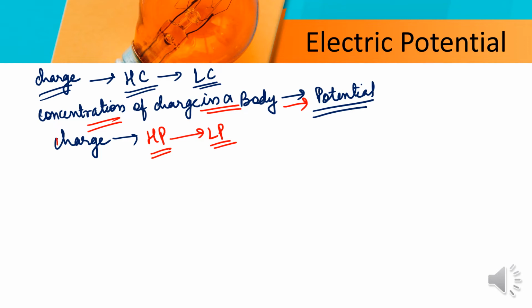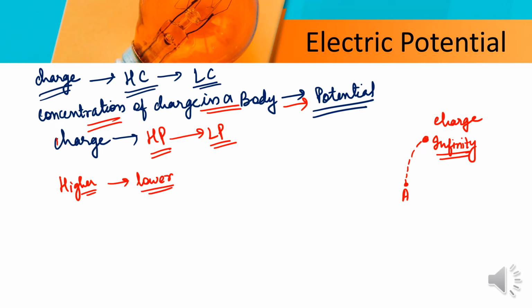Suppose a charge is placed at infinity and we want to bring this charge to a point A. When things move from a higher level to a lower level, they move easily.